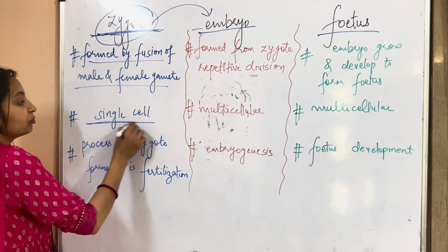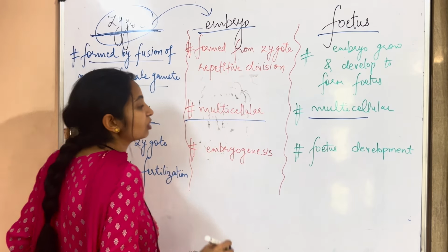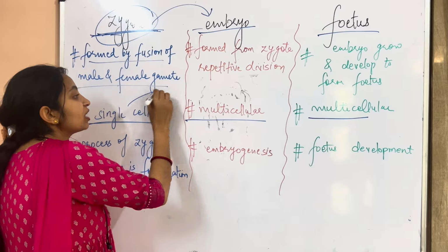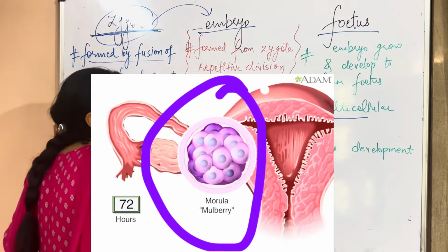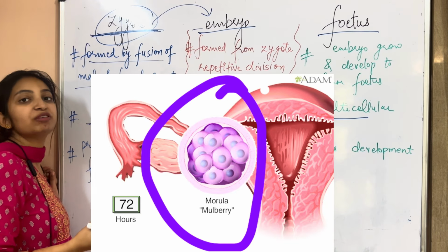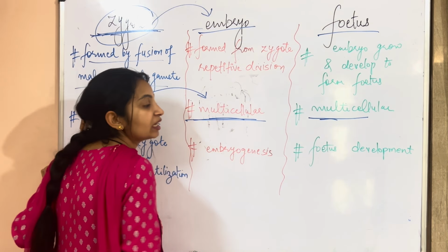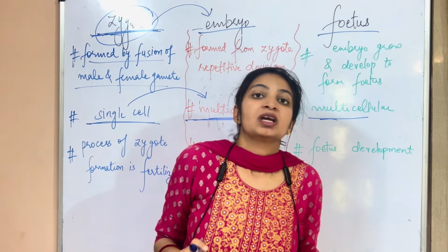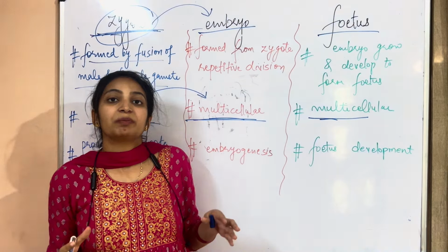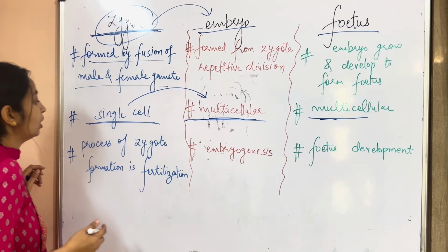The zygote is single celled. Okay? The embryo is multicellular and the fetus is again multicellular, because when the zygote replicates or divides itself repeatedly, multiple cells are formed, which give rise to the embryo. And the fetus is again multicellular, because the fetus is the stage when the limbs of the unborn baby start developing and start to be differentiated.